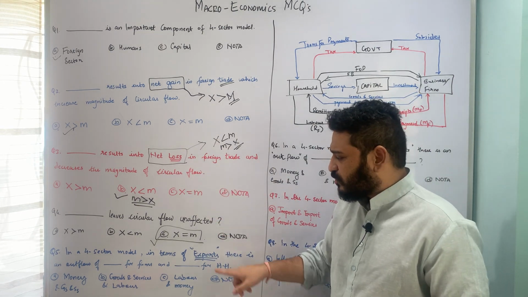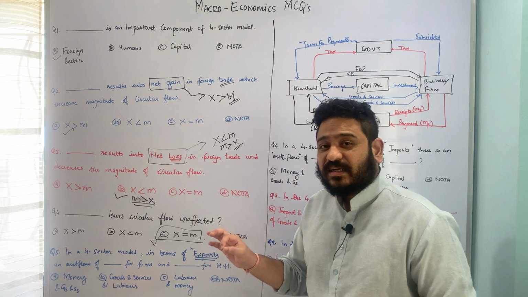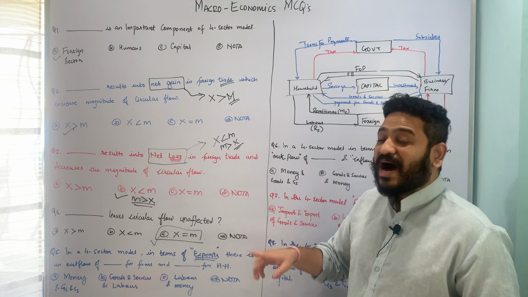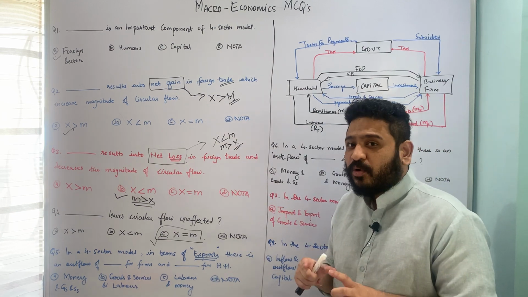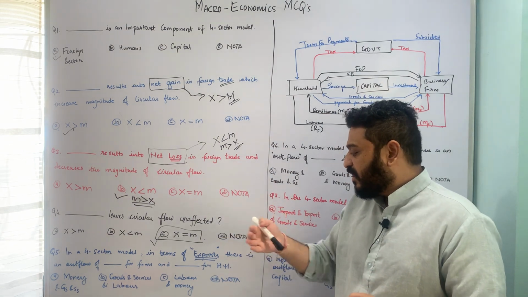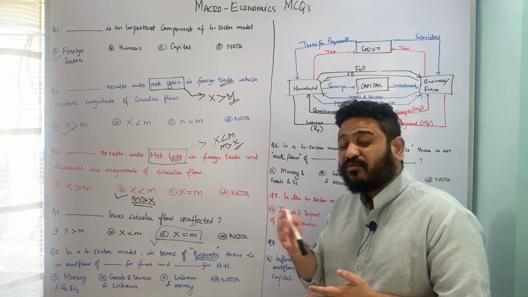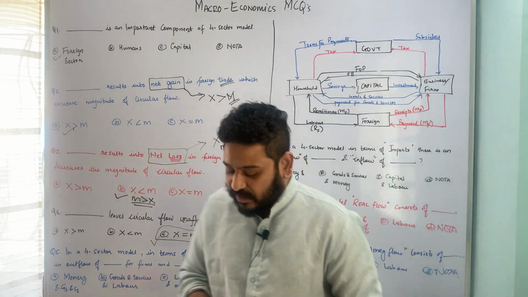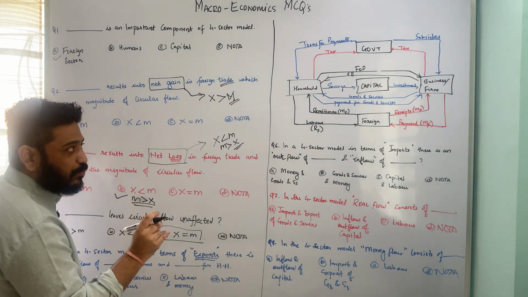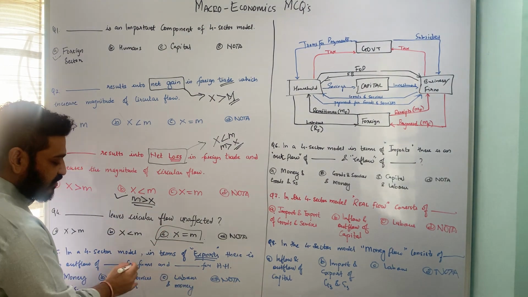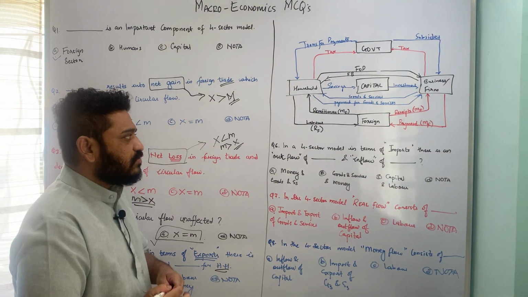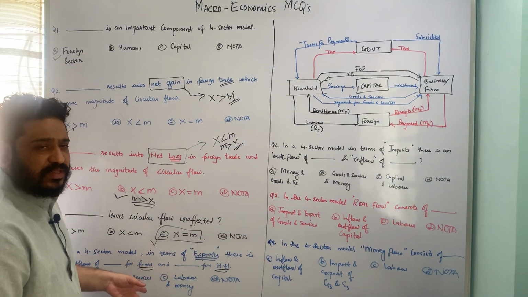Let us now move to the next question, which is talking about, in a four sector model, in terms of exports, there is an outflow of dash from the firms and the outflow of dash for households. So I am looking at the outflow in both cases. In case of exports, I'm looking at the outflow of dash in terms of what the firms are selling out and what the households are selling out.